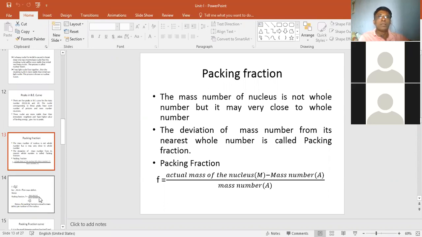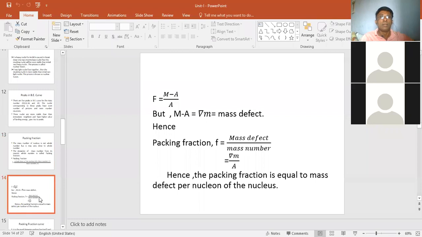So that is called the packing fraction. So f will be equal to m minus a divided by a.